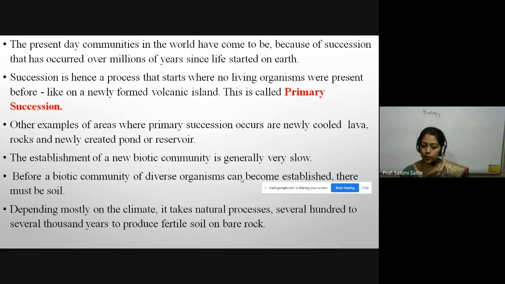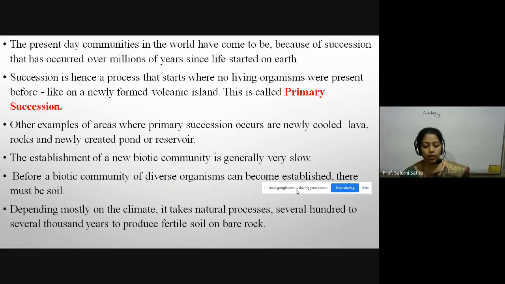Succession is hence a process that starts where no living organisms were present before, like on a newly formed volcanic island. This is called primary succession, where on earth there is nothing. Other examples of areas where primary succession occurs are newly cooled lava, rocks, and newly created ponds or reservoirs. The establishment of a new biotic community is generally very slow.